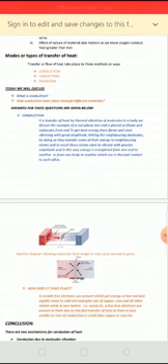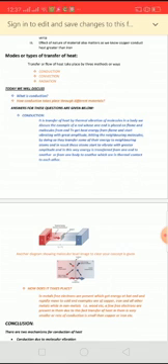Next, which we are going to discuss, are the types of the transfer of heat or modes of the transfer of heat. Dear students, there are 3 modes of transfer of heat. Number 1, conduction. Number 2, convection. Number 3, radiation.